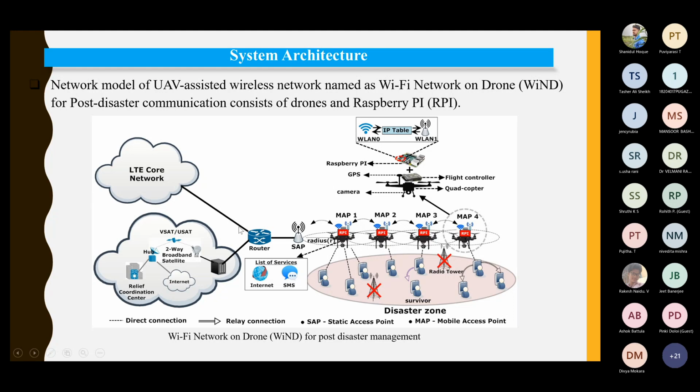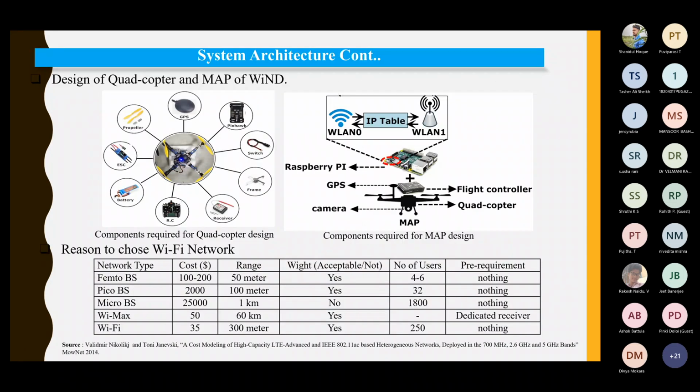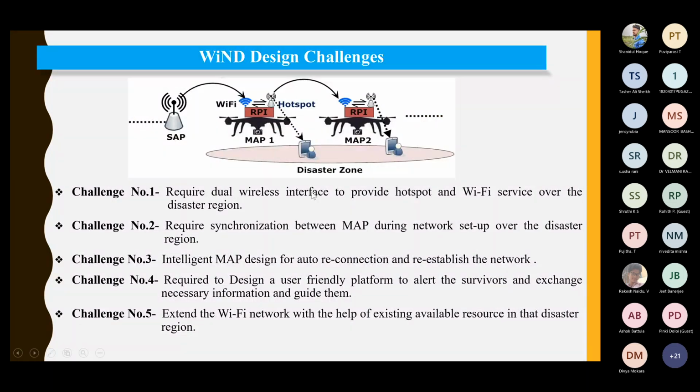The architecture, what you see is, here is your MAP or the mobile access points, right? So they are hopping or they are communicating with each other. Now, while they are communicating with each other, there are two issues. I'll just go back. There are two issues. First is one UAV, which you are deploying, has to connect with the network as well as it has to connect with another UAV.